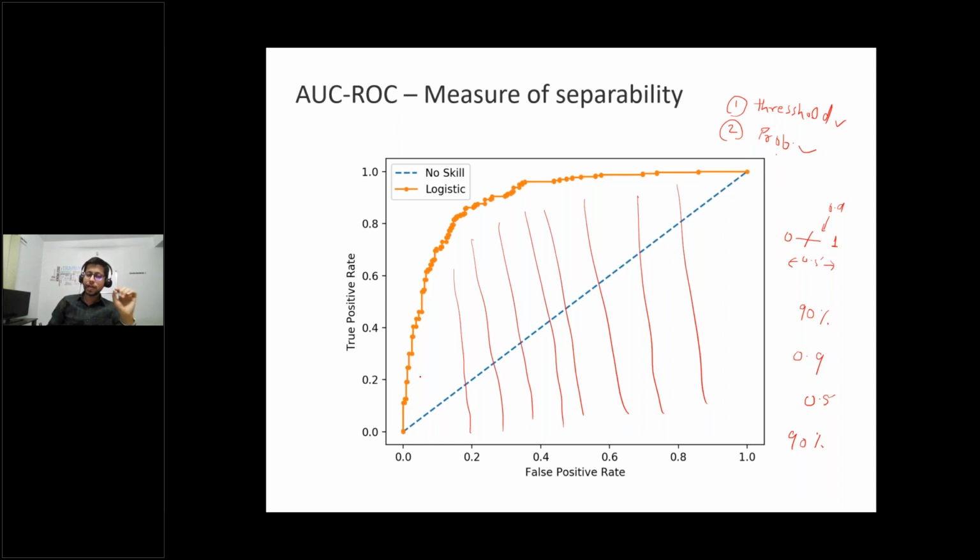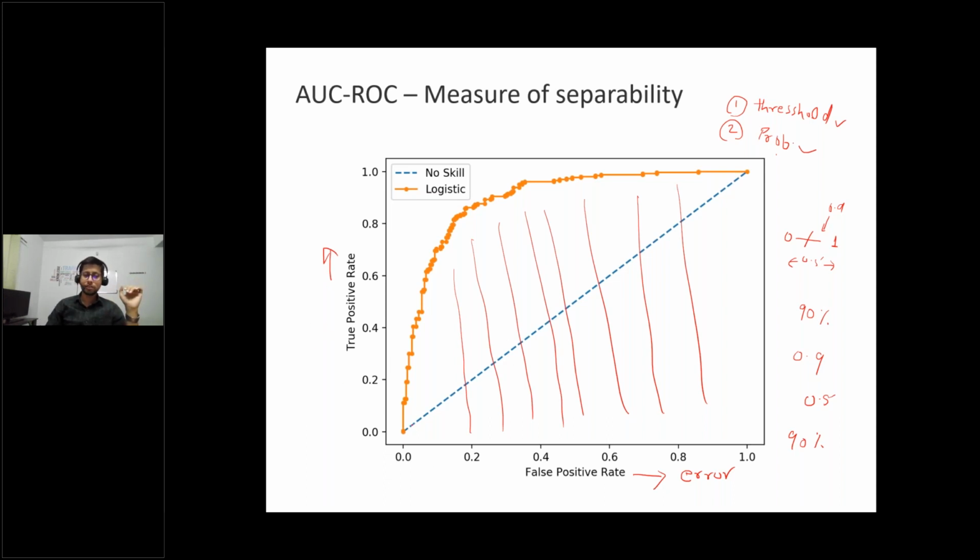The AUC ROC curve is plotted with respect to false positive and true positive. On the x-axis we have false positive, and on the y-axis we have true positive. I have already told you that false positive is the error, and true positive is the correct value, correctly identified as positive. In a problem, we want to minimize the error and simultaneously maximize the true positive.